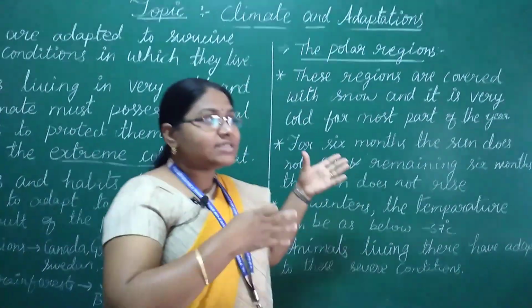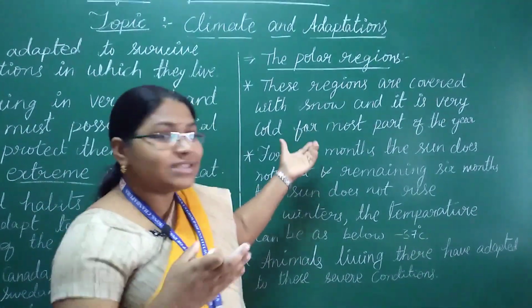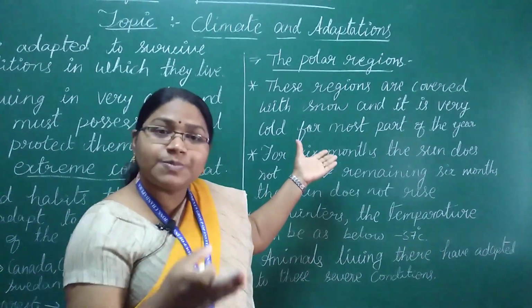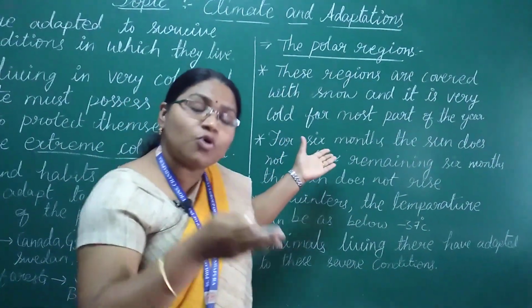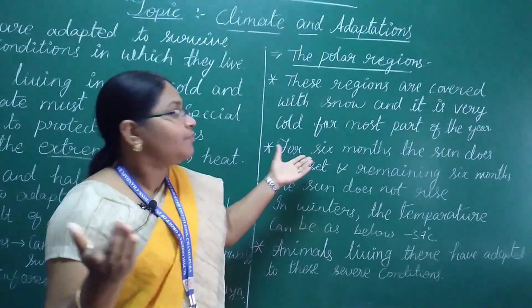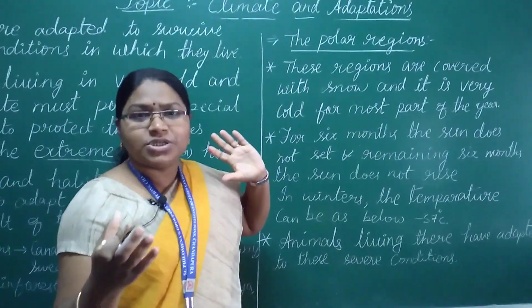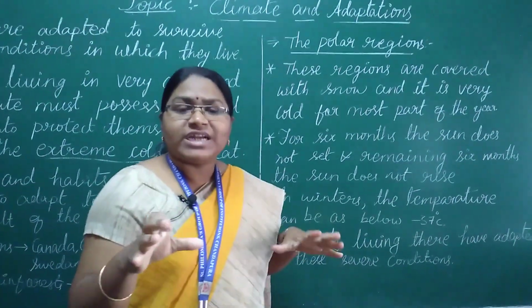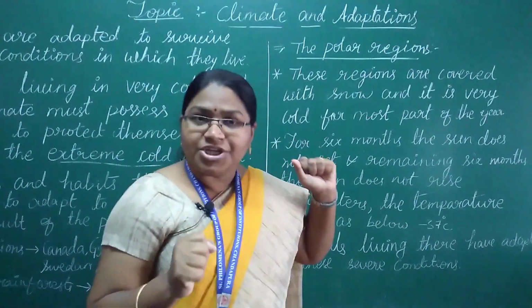So these features of the polar bear help it live in these extreme cold conditions, and the same applies to the penguin. In these polar regions, everything is fully covered with snow. That's why we call these polar regions cold climatic regions.